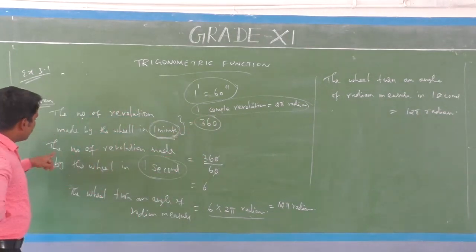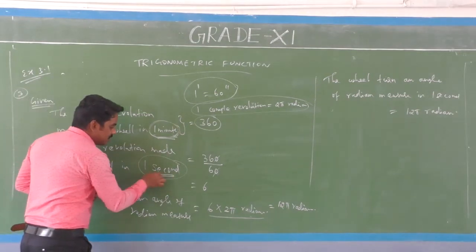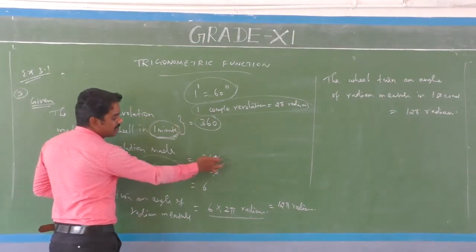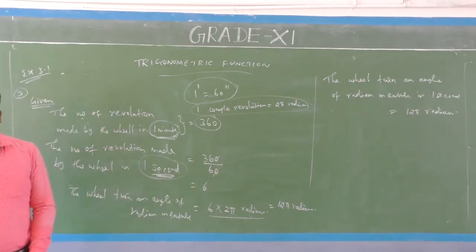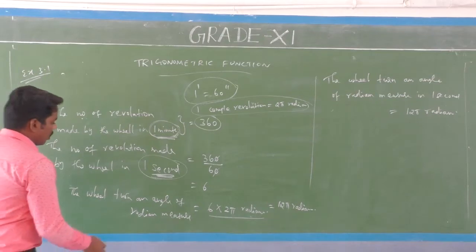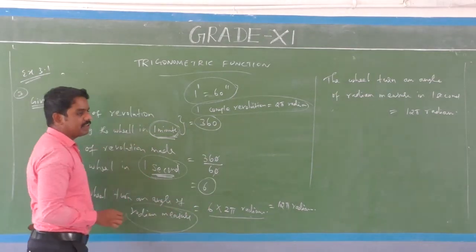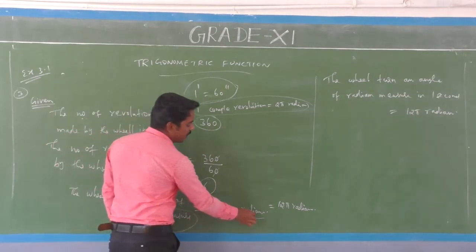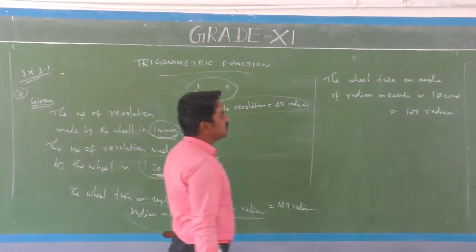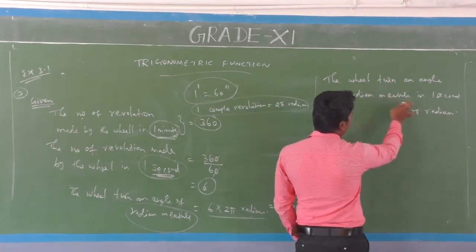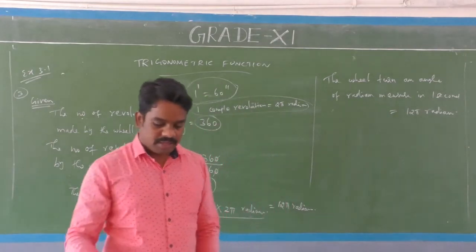Next we find the revolutions in 1 second: 360 by 60 is equal to 6 complete revolutions. Converting to radian measure, 6 into 2 pi radian is equal to 12 pi radian. That is, the total angle turned in 1 second is 12 pi radian. That's all.